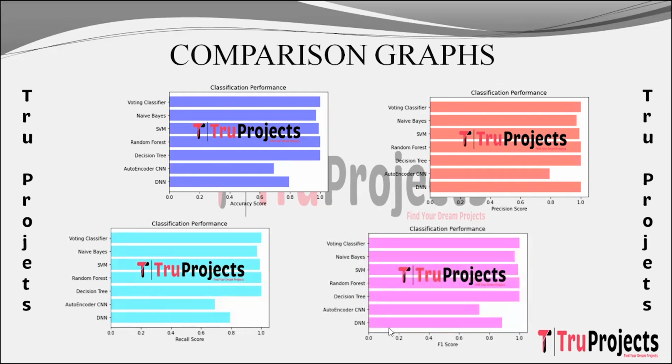And this is F1 scores comparison graph. In this graph on x-axis I have F1 scores and on y-axis I have algorithm names. F1 score combines precision and recall into a single metric, balancing accuracy and completeness in predictions. So the algorithm which is best performing in all the performance metrics will be used for predictions.